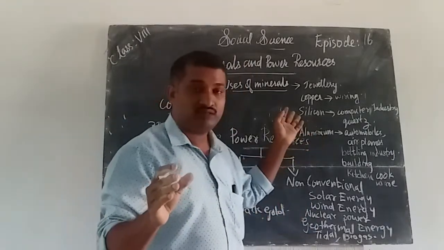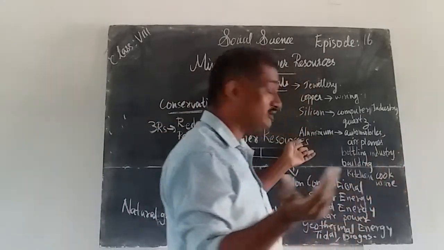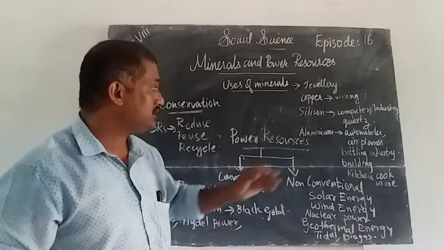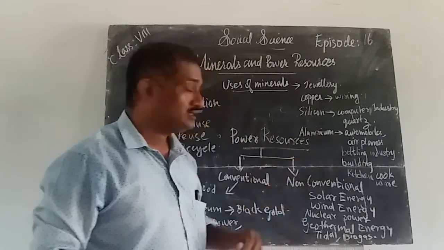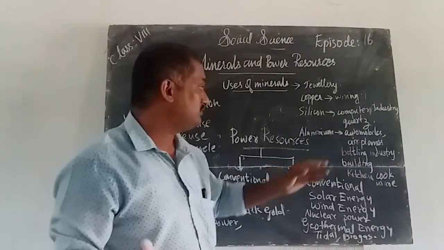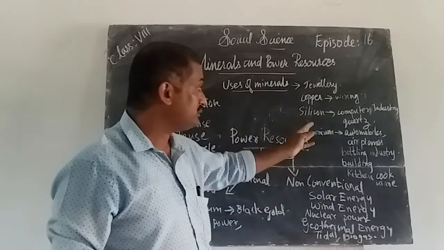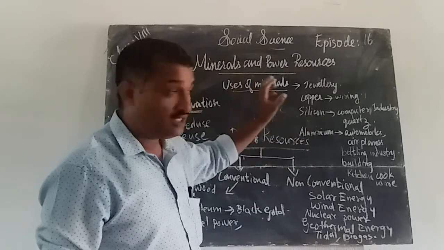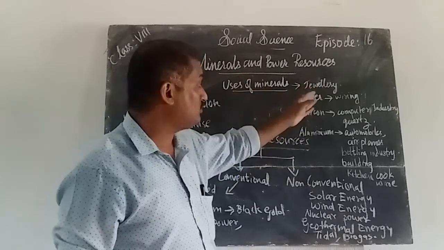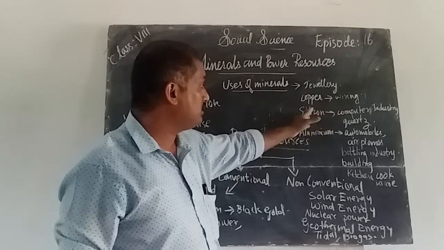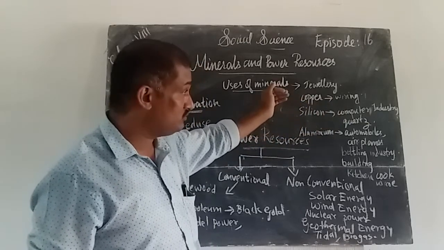Aluminium is used in the automobile industry. Then parts of aeroplanes will be made with this aluminium. This aluminium is a part of the minerals. Minerals are used for many purposes, for jewelry. Copper is also a mineral that is also being used.